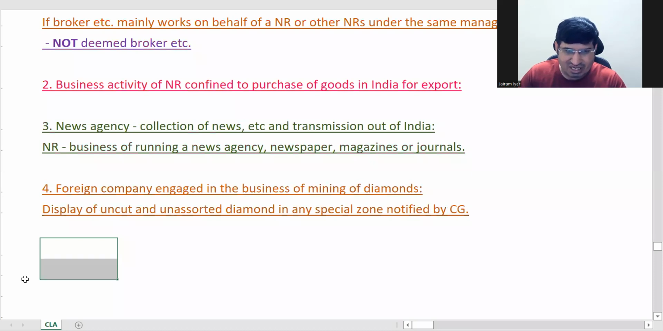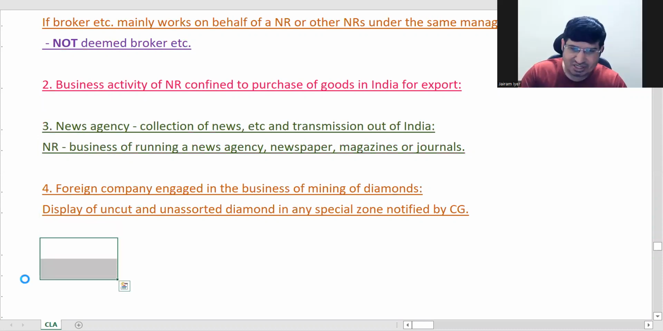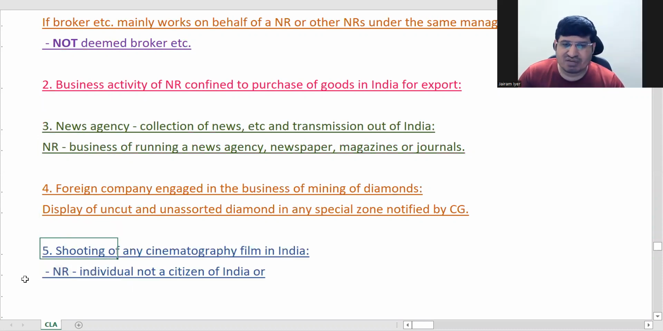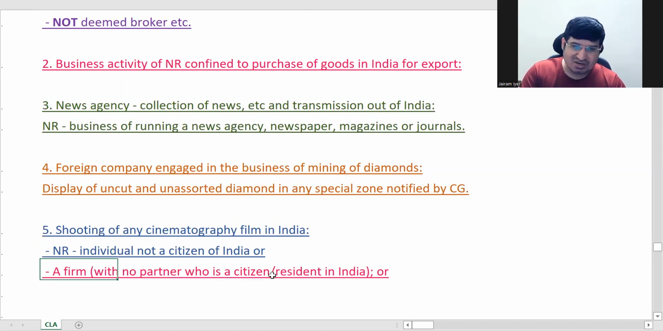The last one is again similar to your news agency exception: shooting of cinematography film in India. Like journalistic work is exempted, similarly production of film is also exempted. The only condition is shooting a movie in India. The NR is an individual who is not a citizen of India.